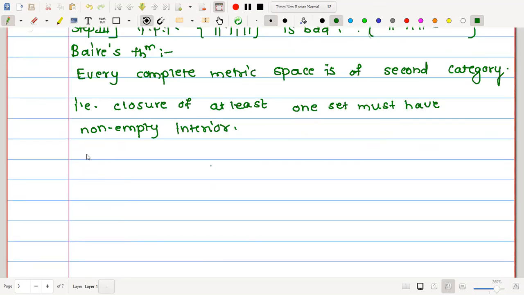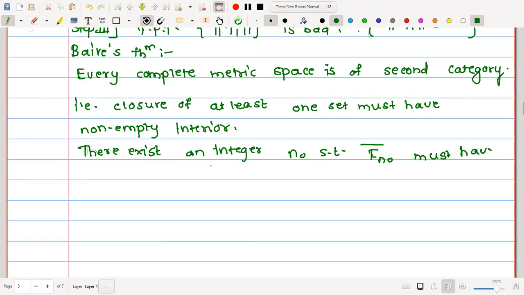Therefore, here I will write: there exists an integer n naught such that the closure of Fn naught must have non-empty interior.